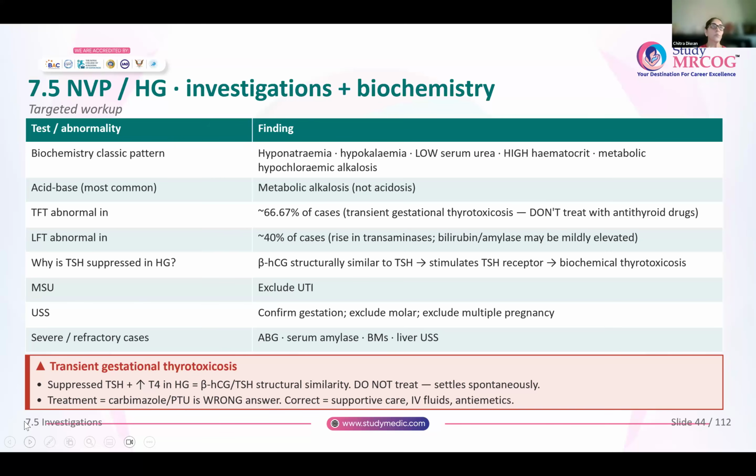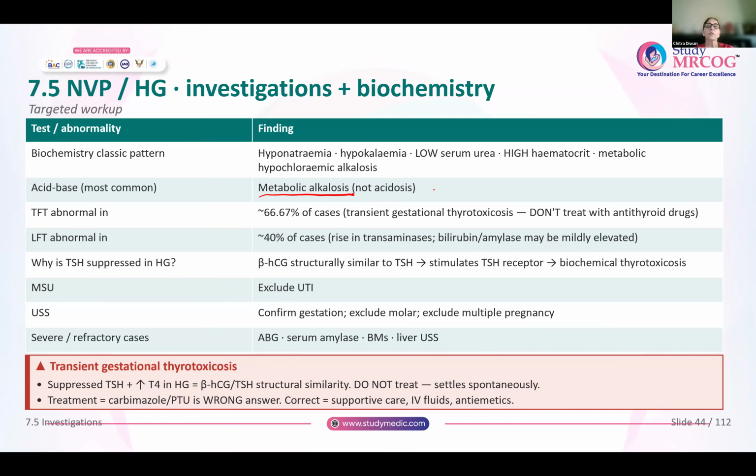Remember, in hyperemesis gravidarum, it is metabolic alkalosis. It is not acidosis. Unless the hyperemesis gravidarum is very severe, then you have metabolic acidosis. Otherwise, initially, it is always metabolic alkalosis.